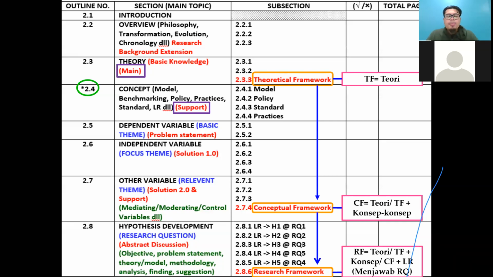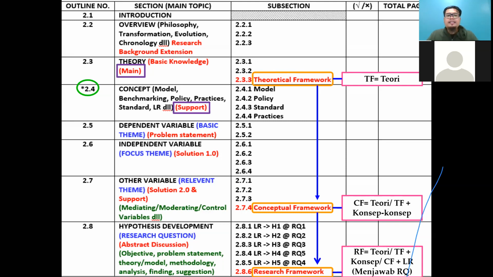2.4, we need to discuss the support for your theory. That's why we need to have the concept and support concepts. So we have models, benchmarking, policy, practice, standards, or literature review from previous research. All these parts become support concepts. So you can discuss model, policy, standard, practice. You can add more, 2.4.5, something like that.